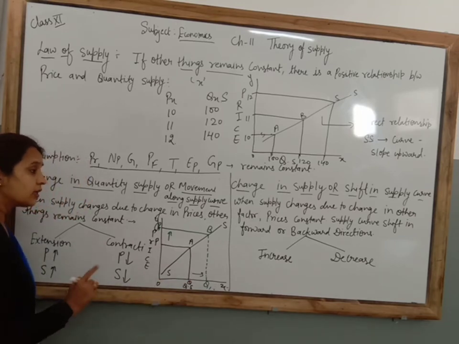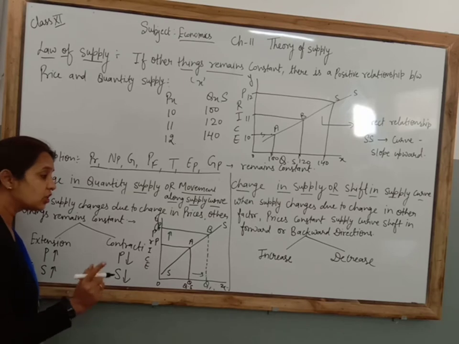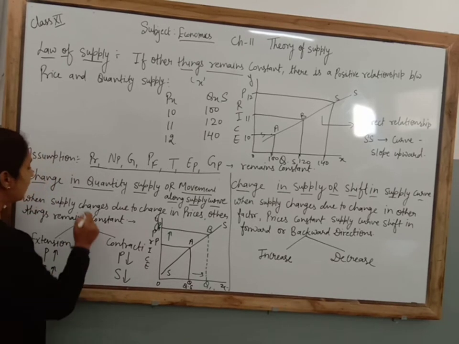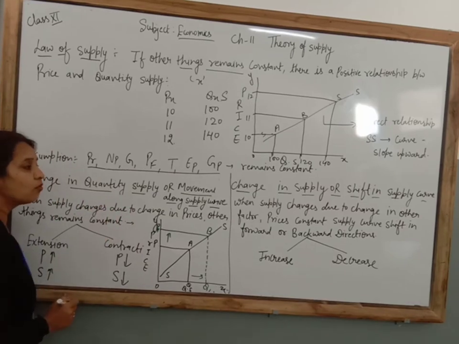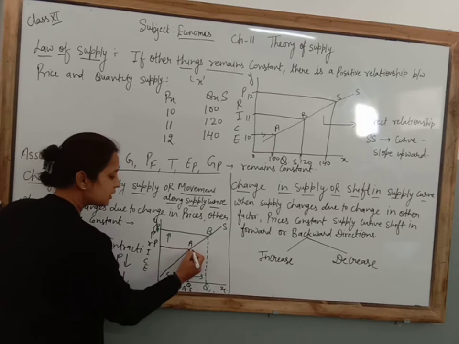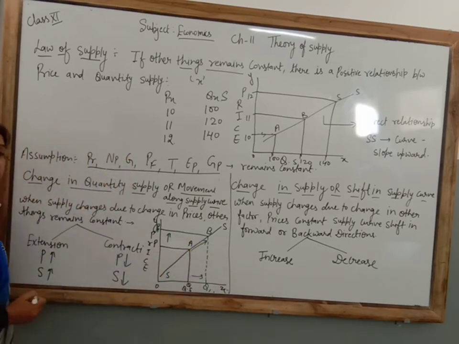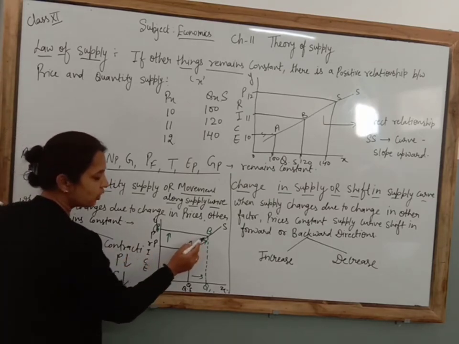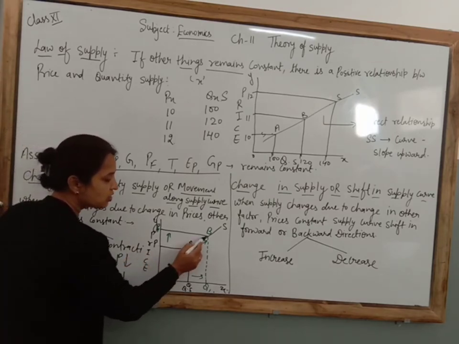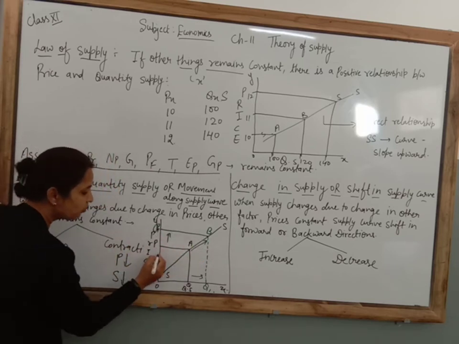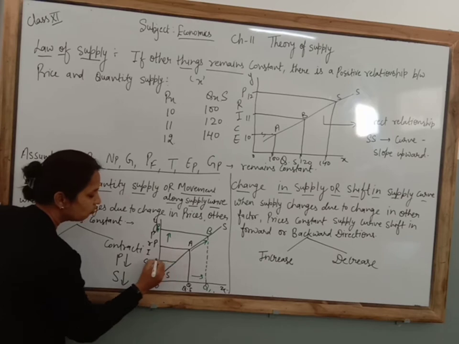Clear? When the supply changes due to a change in prices, that is known as a change in quantity supplied or movement along the supply curve. You can see very easily the supply curve moves in an upward direction, from point A to B. Suppose the price decreases from OP to OP2.